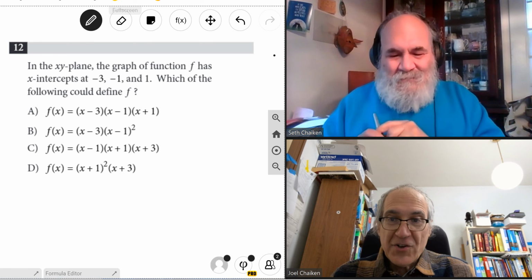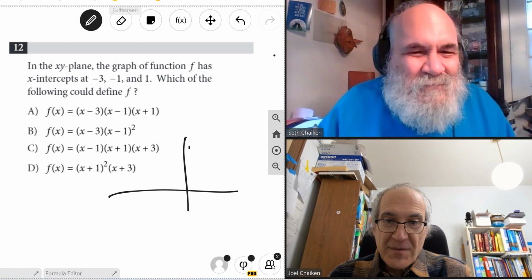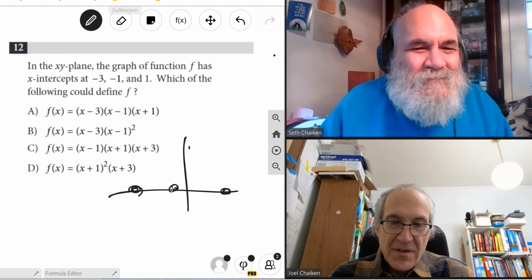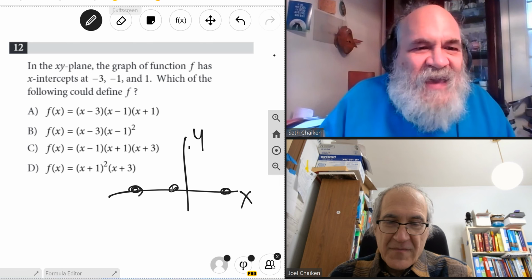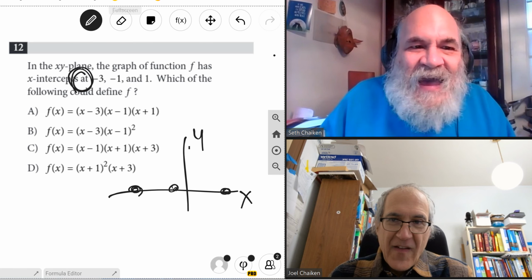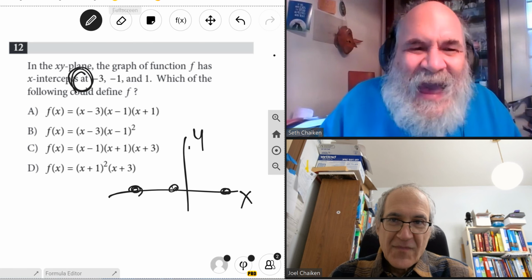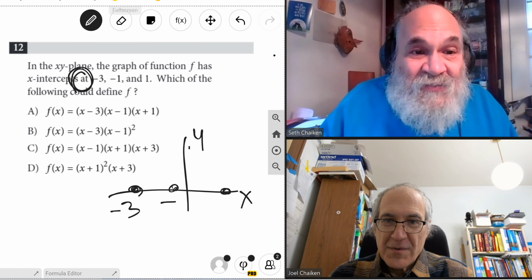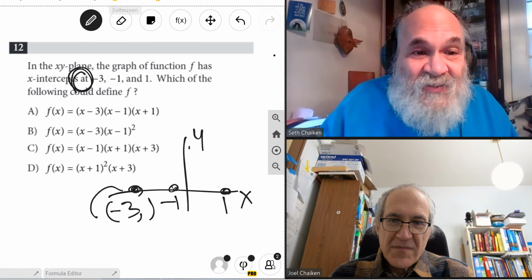This is a third degree polynomial. X-intercept means we're going to do the graphical mode thinking here. X-intercept means they cross over on the x-axis. See this word "at"? That means the x-intercept at minus 3 is the point whose x coordinate is minus 3.